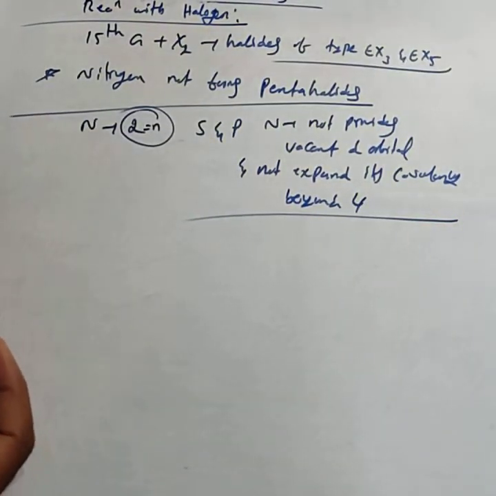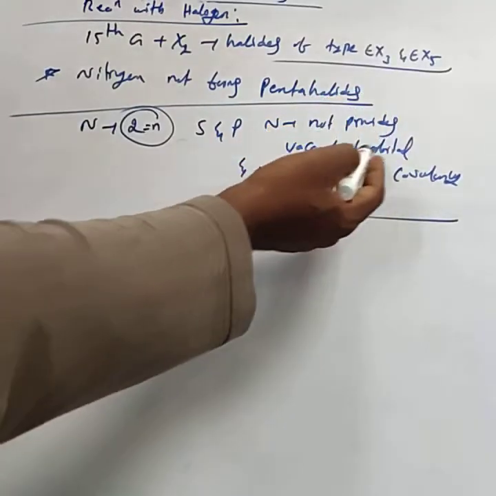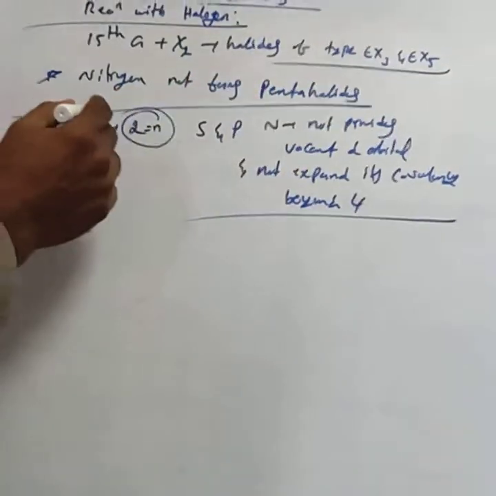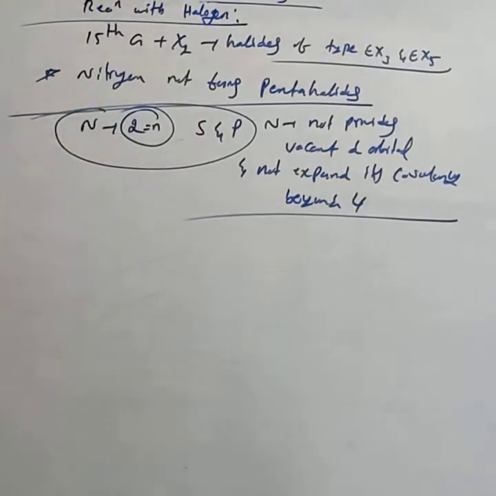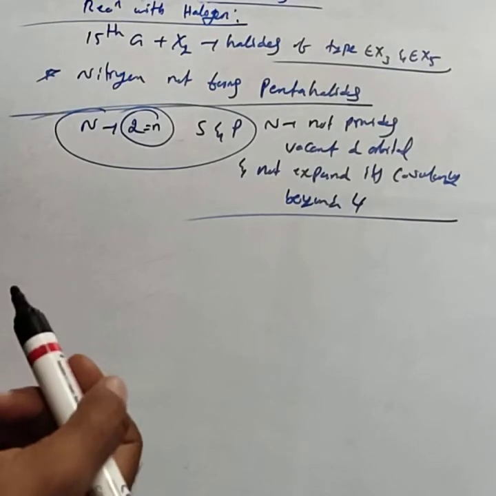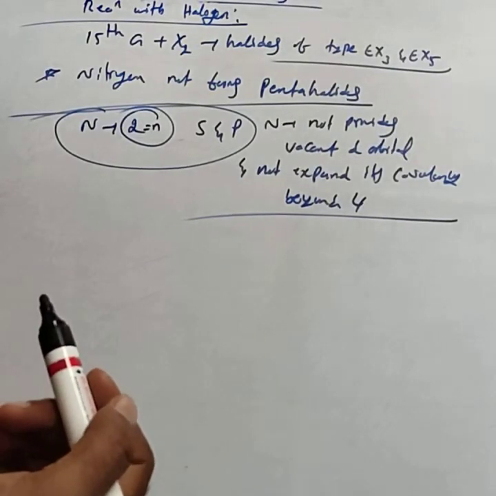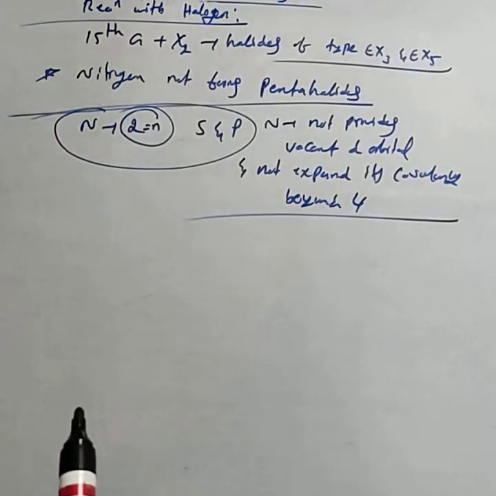Already we studied this in anomalous properties. The covalency of nitrogen is restricted to 4 because it does not provide a vacant d orbital. Based on this reason, nitrogen does not form pentahalides. Very important one-mark reason: nitrogen does not form pentahalides because it does not provide a vacant d orbital and does not expand its covalency beyond 4.